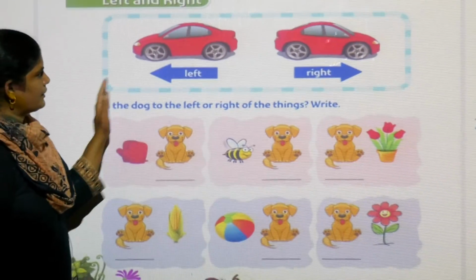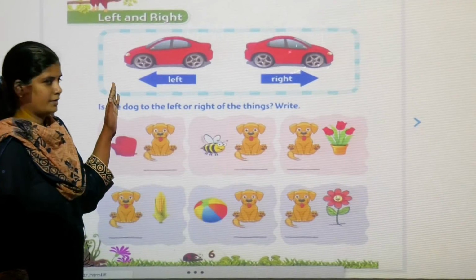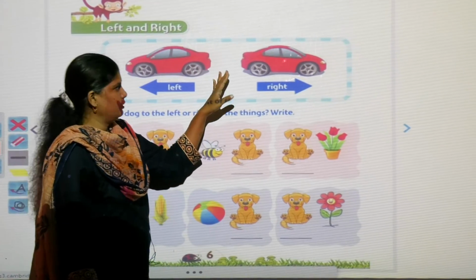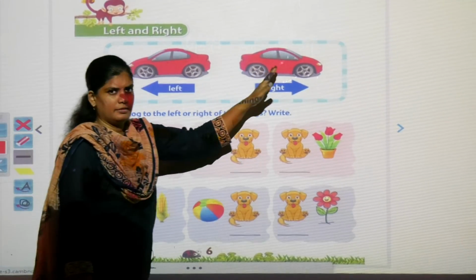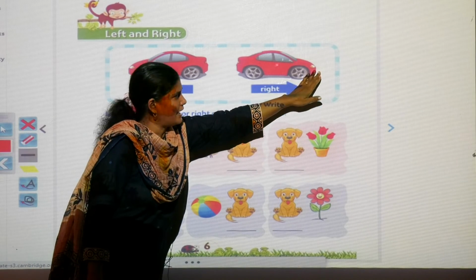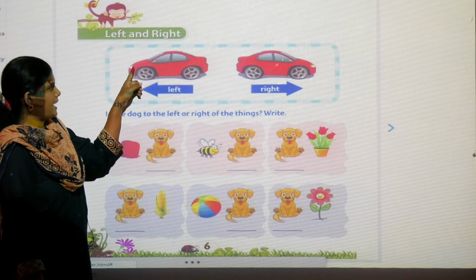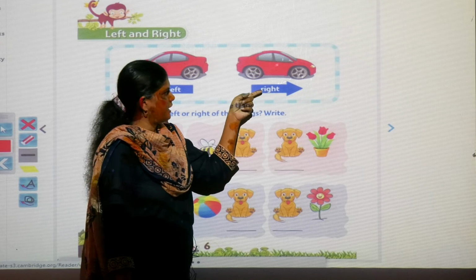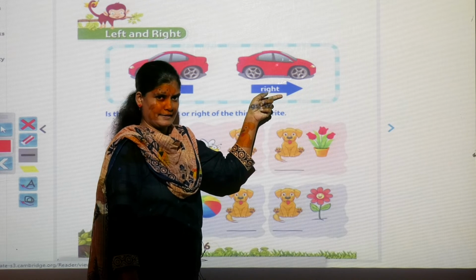See what we can see in this box. Car. Okay. Are they facing the same way? No. The faces are different. This side a car is there and this side a car is there. So this car is left, and that side is right.